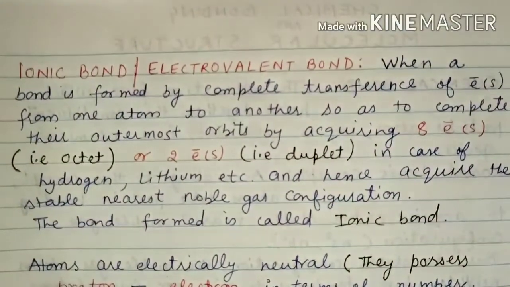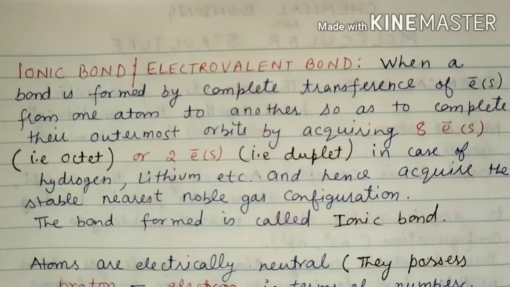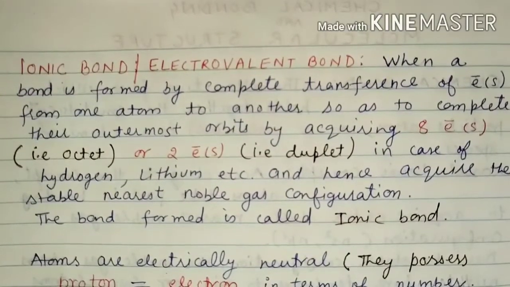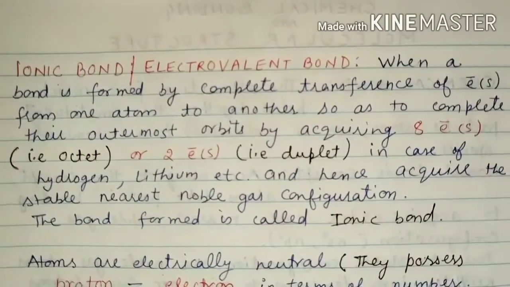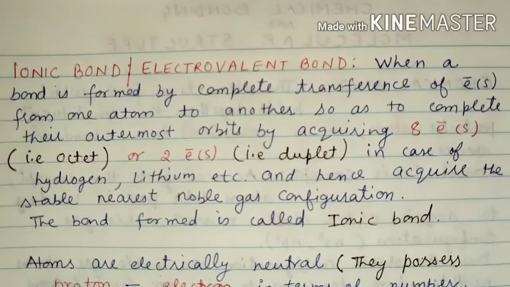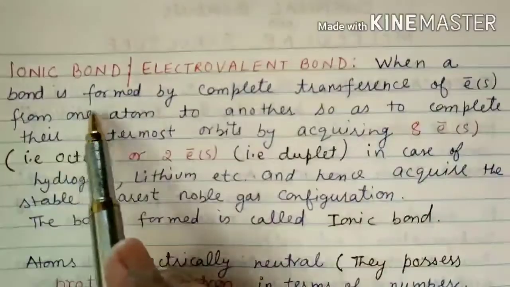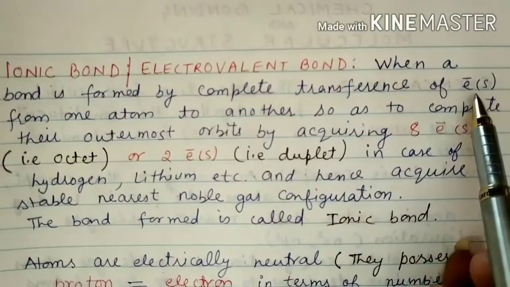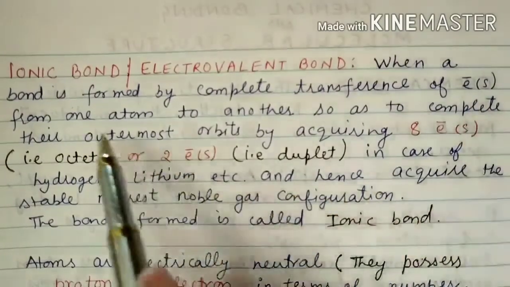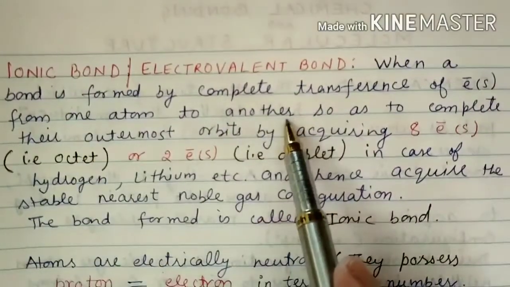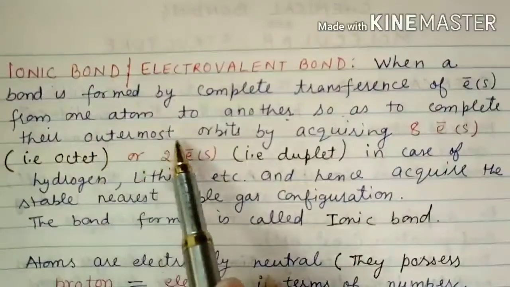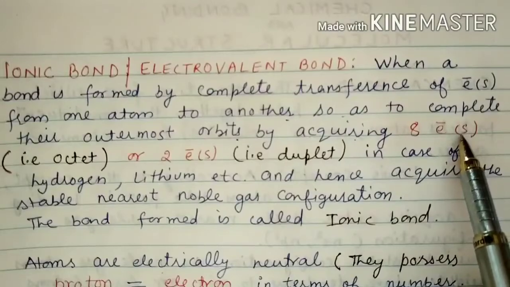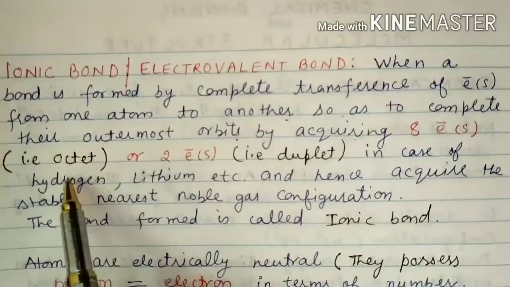Now moving to the ionic bond, and another name for the ionic bond is the electrovalent bond. Now what is an ionic or electrovalent bond? As you know, it is a bond formed by the complete transfer of electrons, it can be 1 electron or more than 1 electron, from one atom to another, so as to complete their outermost orbits by acquiring 8 electrons, means it has to satisfy the octet rule, right?